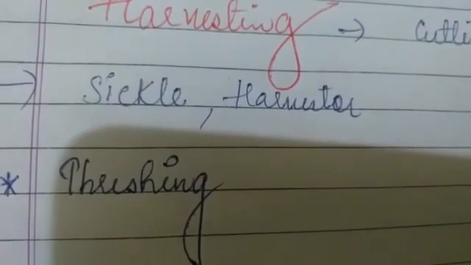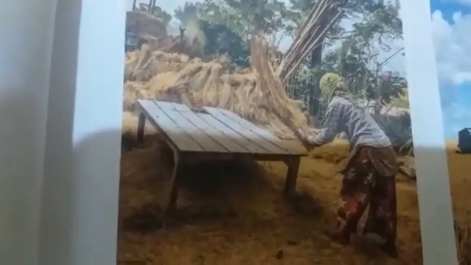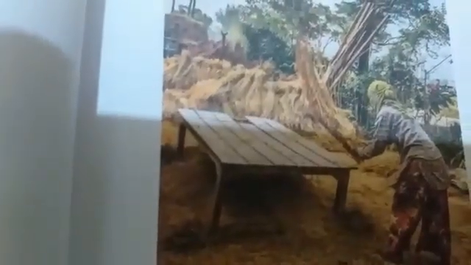Next we have to study threshing. So when we are separating the grains from the chaff, this process we call it as threshing. The process in which grains are separated from the chaff is known as threshing. Threshing is usually done by our own hand, that is manually, by beating the harvested crop. You must have seen. Let me show you the figure. In this figure you can see a girl is beating harvested crop on the surface. This is manual method, okay?